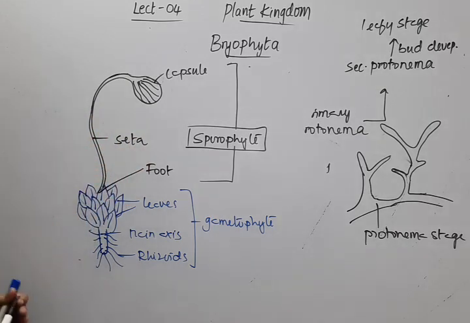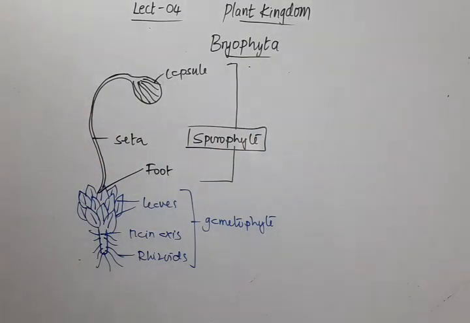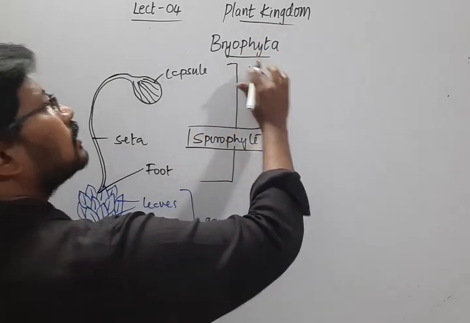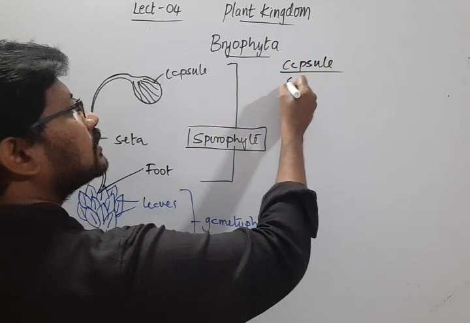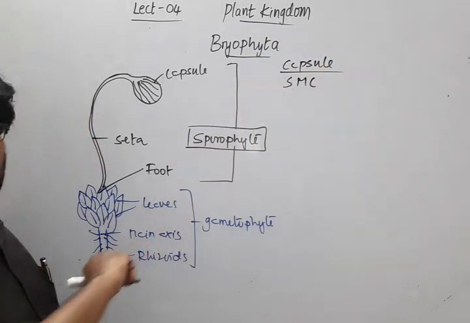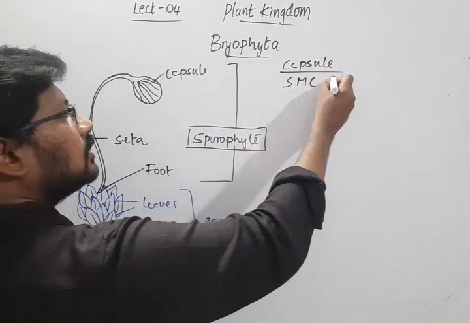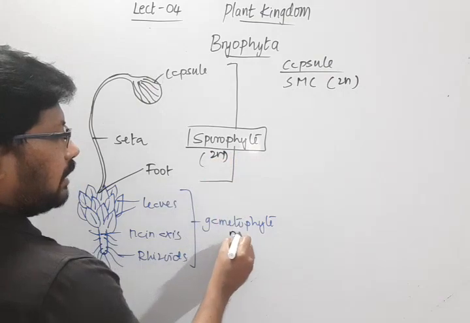and the zygote will form into this sporophyte by means of mitosis. The capsule consists of the spore mother cells, which will be diploid. We know sporophyte is diploid and gametophyte is haploid.